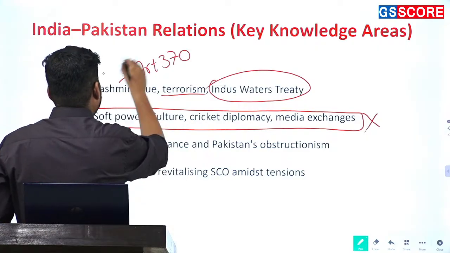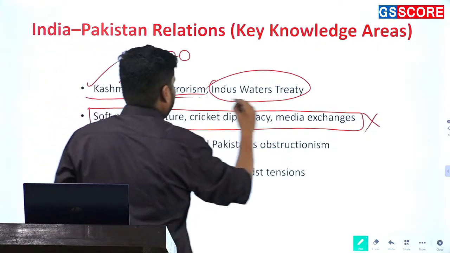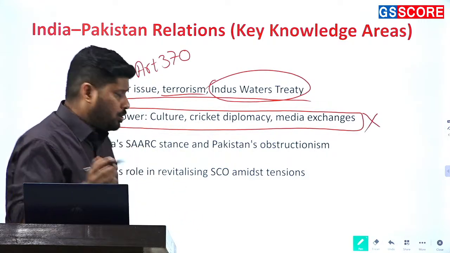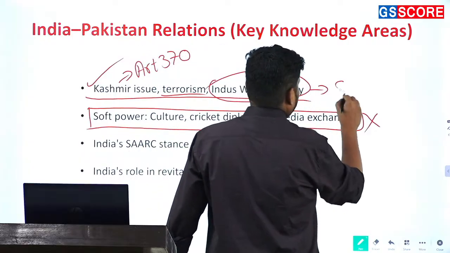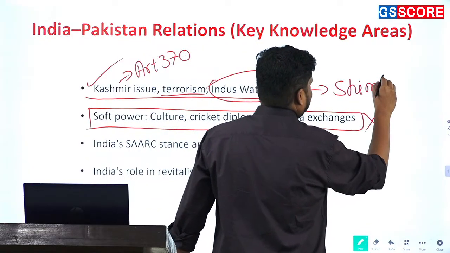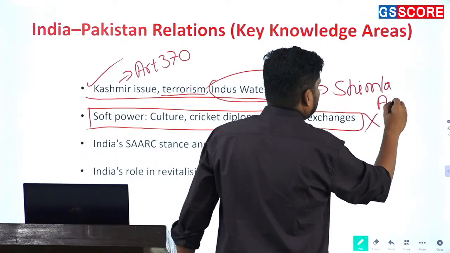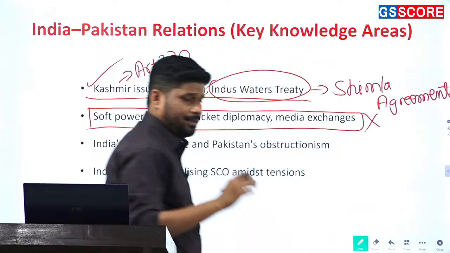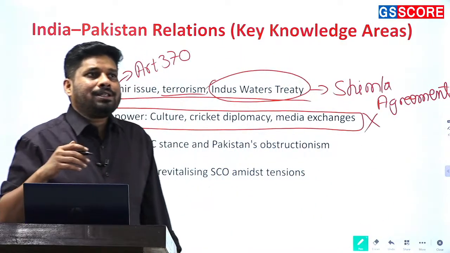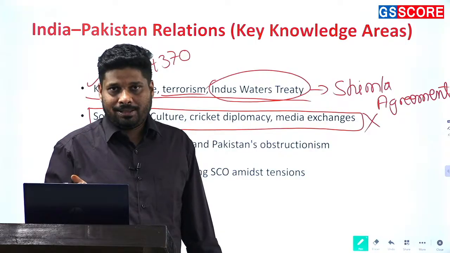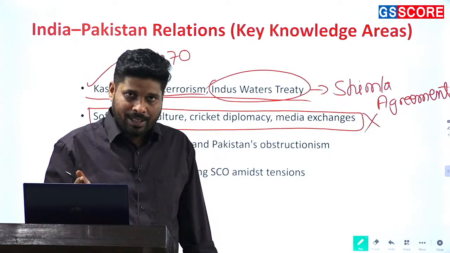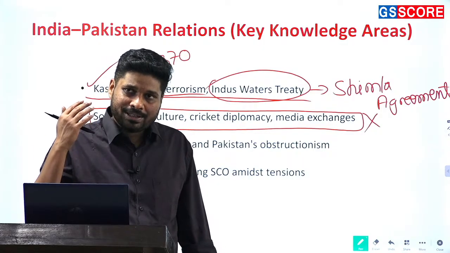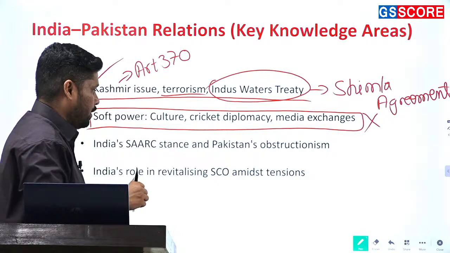Specifically focus upon this part for 2025: Kashmir, terrorism, Indus Water Treaty. Also, I will add to it the Simla Agreement, because Pakistan has stated that it will not affirm itself to the Simla Agreement now. What basically were the salient features of it, and how does it influence the future relations between India and Pakistan? Okay, how giving away of the Simla Agreement, or not agreeing to its terms, affects the relation between India and Pakistan in the future.